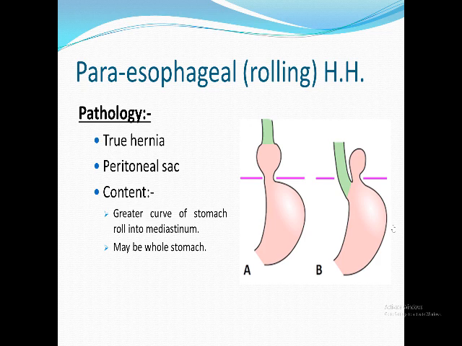The difference occurs in the second type of hiatus hernia, which is called the paraesophageal hernia, or rolling. Rolling, as I told you, means this part rotates to herniate beside the esophagus. So there is part of the stomach here, which will lead to pressure manifestation in the chest. It is a true hernia. It contains a peritoneal sac.